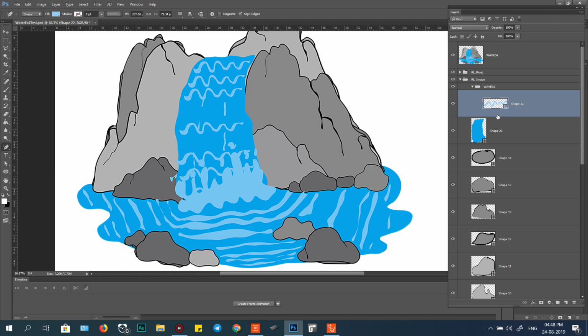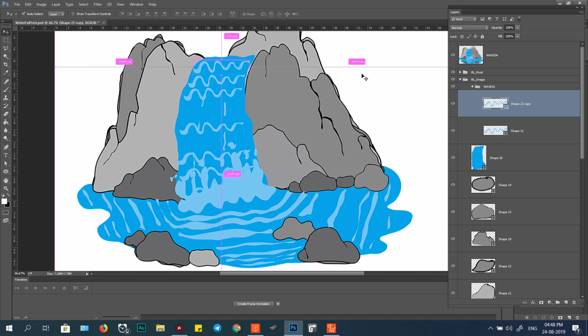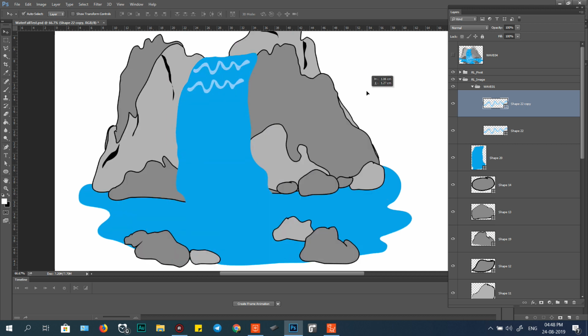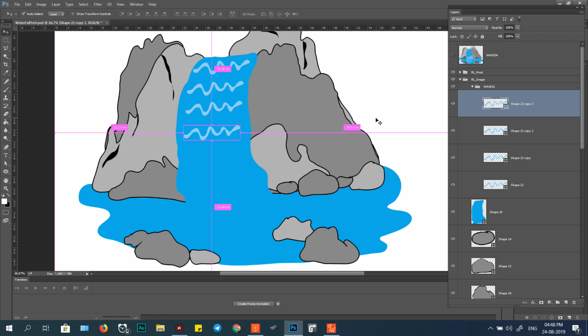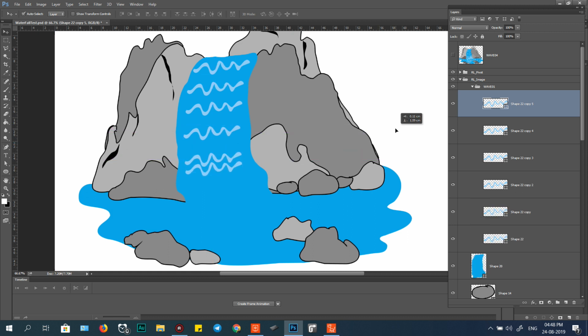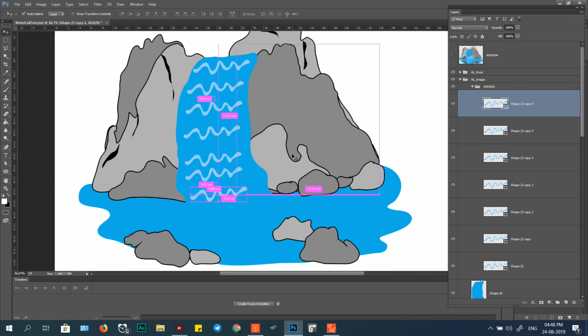Just Control G, Control G. That means this well goes down a little bit. Control G, click this one and hold Control to drag down. You see this? Control G, like this. Control G again. Drag the middle point. Control G. Now like this. Control G, a bit slow. Control G and down.